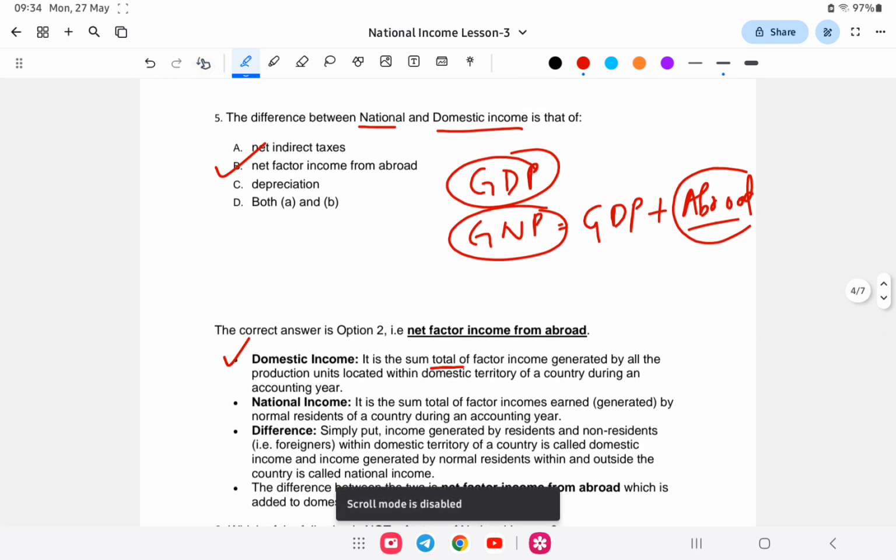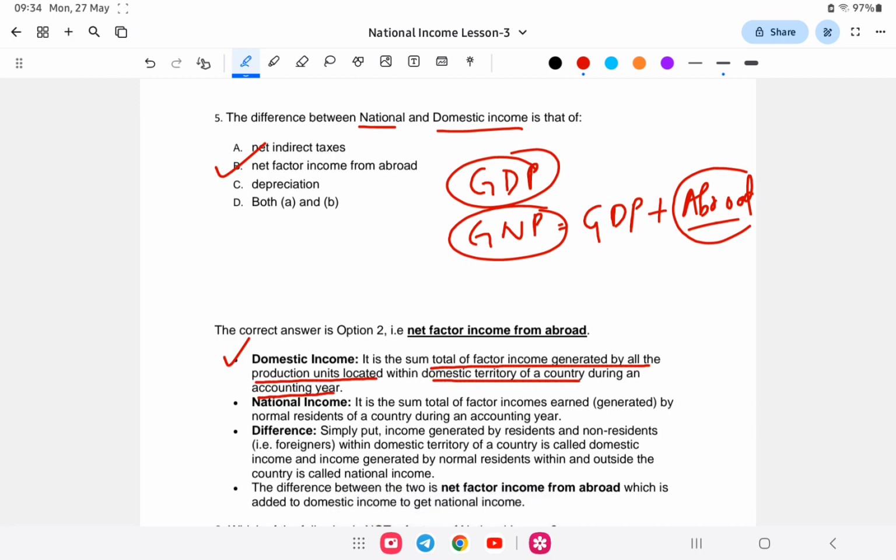Domestic income is the sum total of income generated by all production units located within the domestic territory of a country during an accounting year. National income is the sum of all factor income earned by the normal residents during an accounting year. The difference is that it accounts for the income generated by residents abroad, which adds to the GNP, that is, gross national product. So the answer is net factor income from abroad.